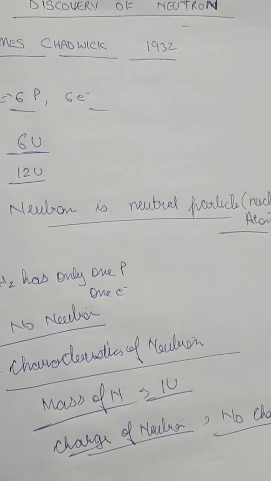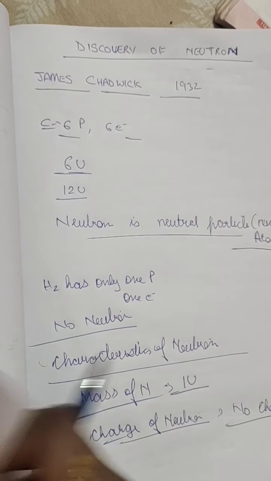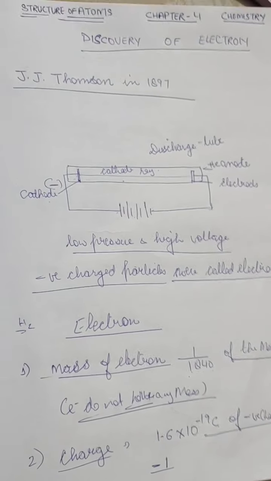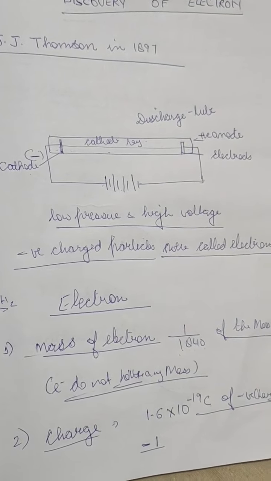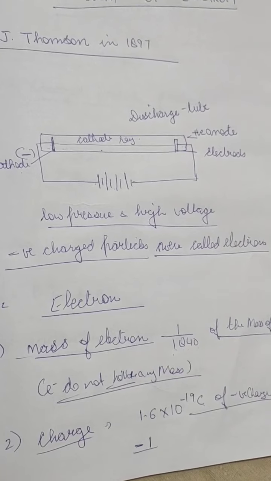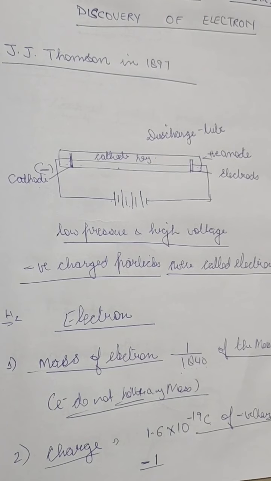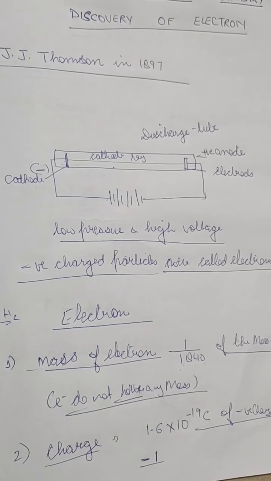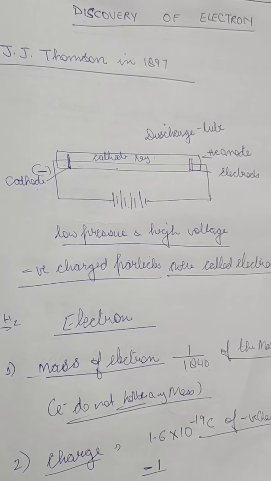So this completes today's lecture. I hope you understood how the discovery of the neutron, proton and electron happened, and how important the discovery was. We have discussed Thomson's model, the Bohr model, and now we have also covered the discovery of protons, neutrons and electrons. Till then, please do all the questions which I will give you in the homework, study and go through the lecture video, and if you have any problem in the topic you can ask me so that we can continue with the topics in future also.